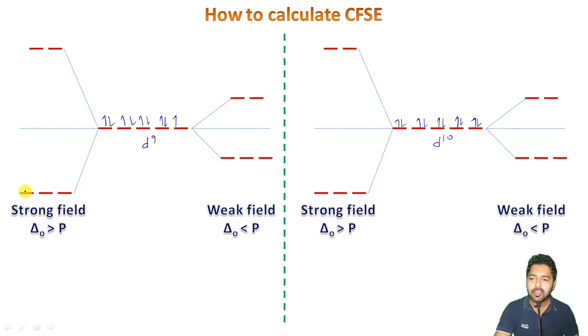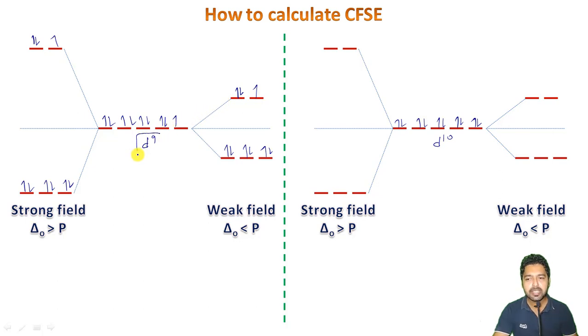In strong field 1 2 3 4 5 6 7 8 and 9 here. In weak field it will be 1 2 3 4 5 6 7 8 and 9 here. Okay, and you can compare once again, it's the same configuration.